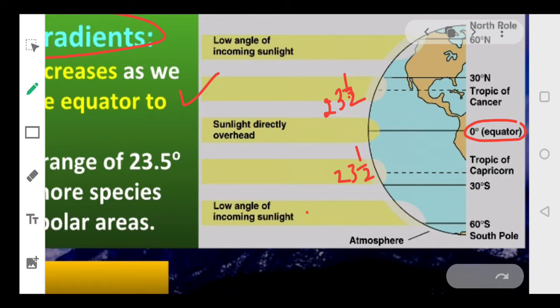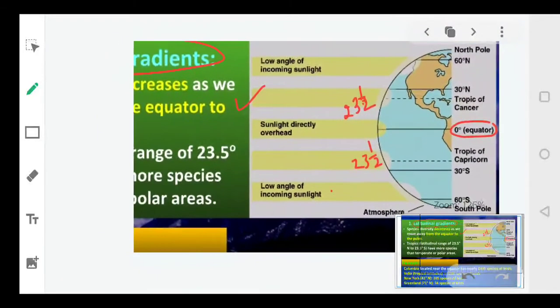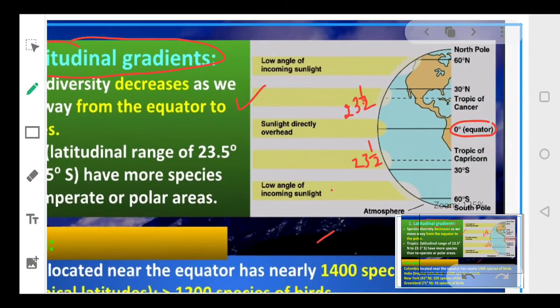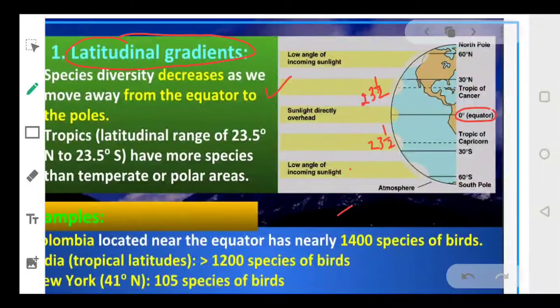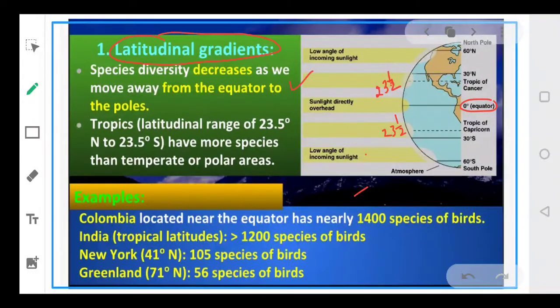So it is a general belief that the biodiversity decreases as we move away from the equator. तो जैसे जैसे हम इक्वेटर से दूर जाते हैं, biodiversity, the number of organisms available decreases, and majority of the organisms are available in the range of 23½ north to 23½ south.